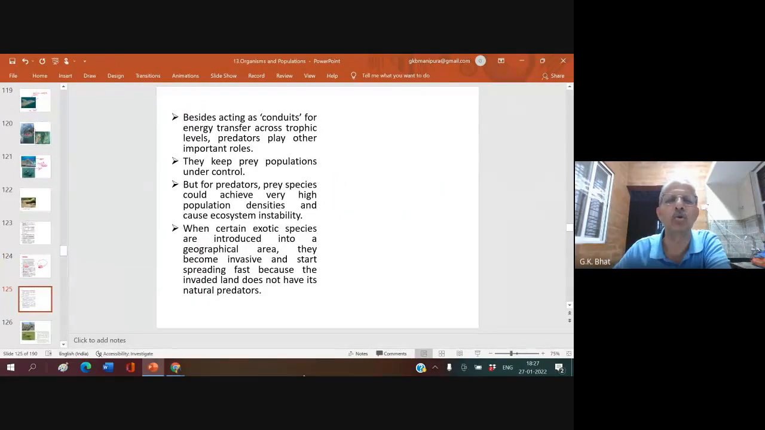Besides acting as a conduit for energy transfer across the trophic levels, predators play other important roles. What are the important roles played by predators? You know, a predator is an animal which catches and eats the prey. Tiger is a predator. All herbivorous animals are prey. What is one important role? They keep the prey population under control.